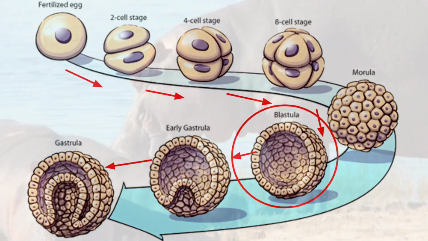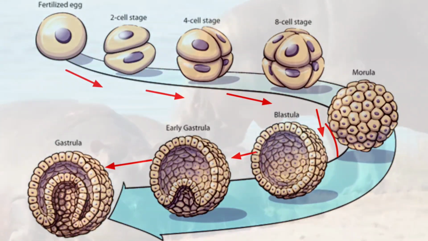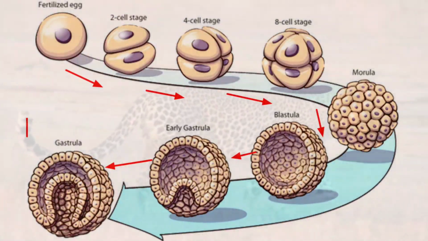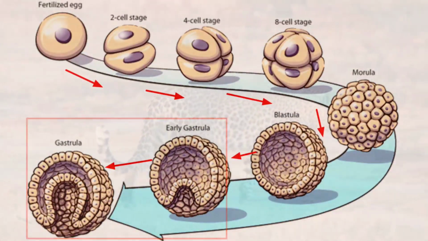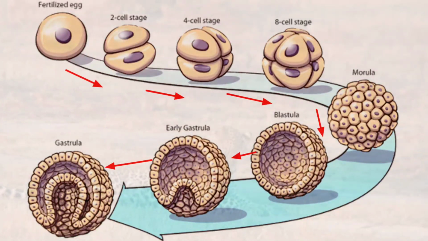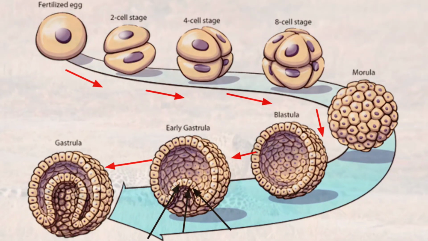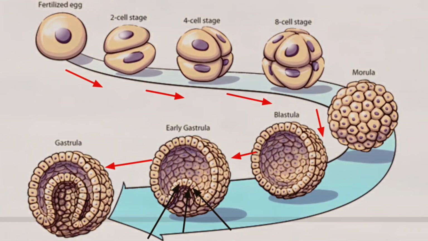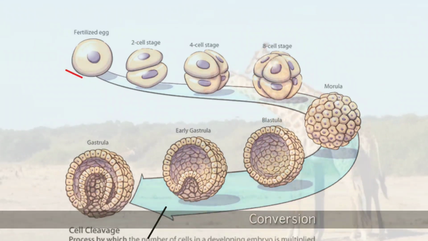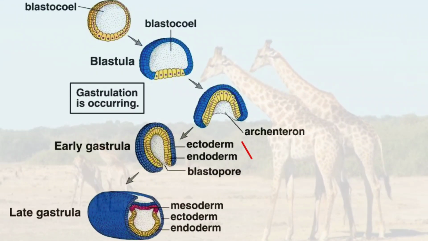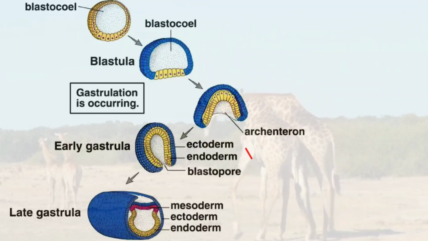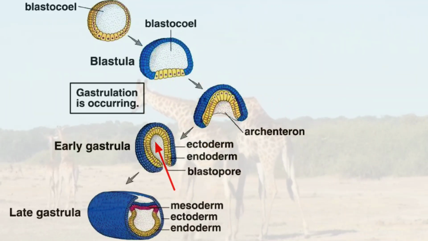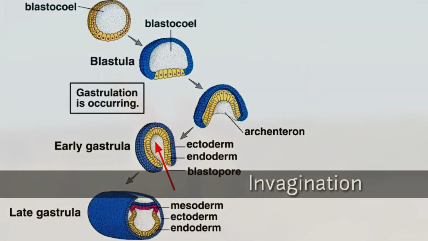The cells of the blastula start undergoing a further process known as gastrulation, wherein the outer lining of the cells start moving towards the upper portion. This process is known as convergence. They start converging towards one single point. From one point, they start moving inside the cavity. This process is known as invagination.